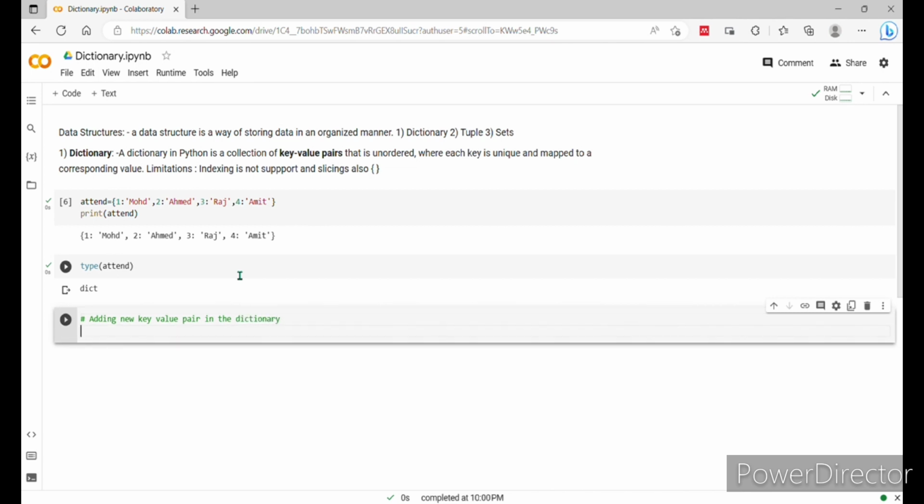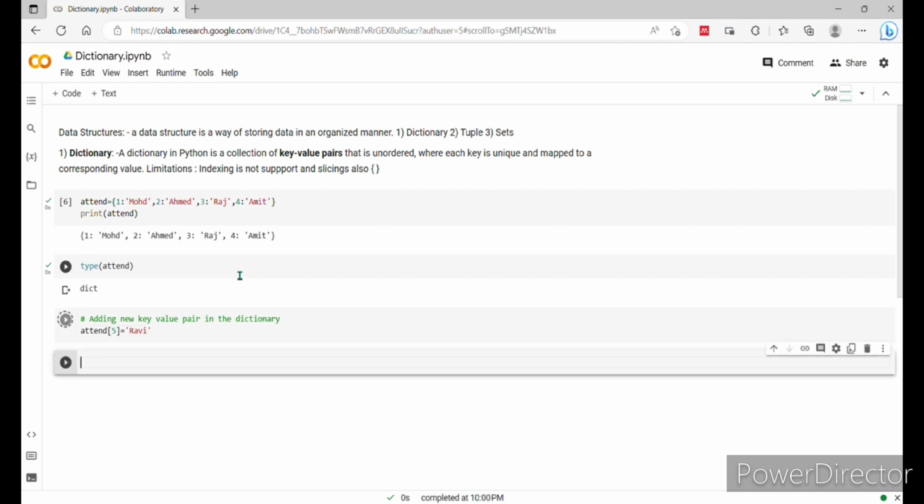Adding new key value pair in the dictionary. So if you want to add rule number 5, so I'll write it here, attend, okay, 5, okay, attend 5 is equal to Ravi, okay.